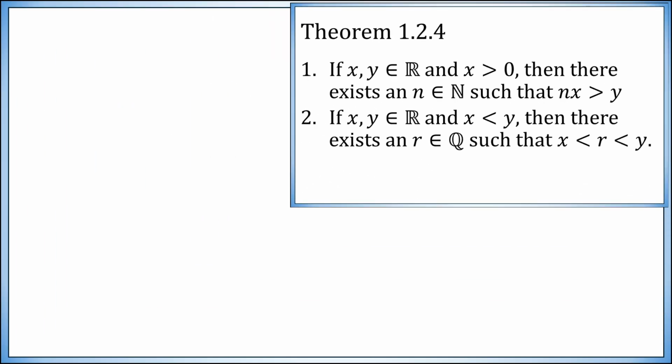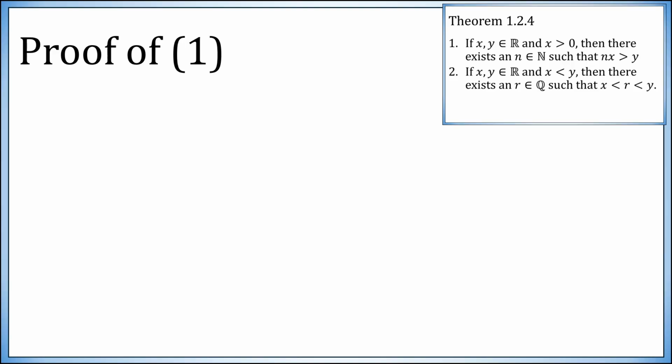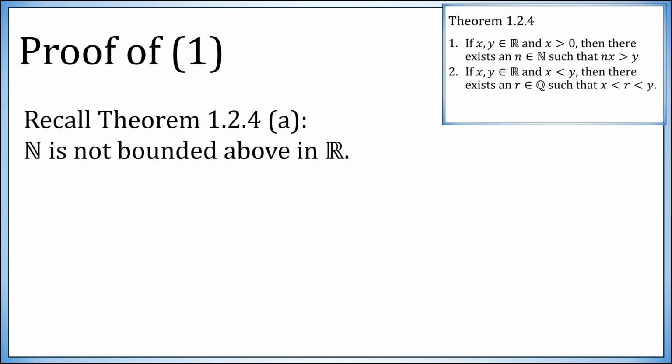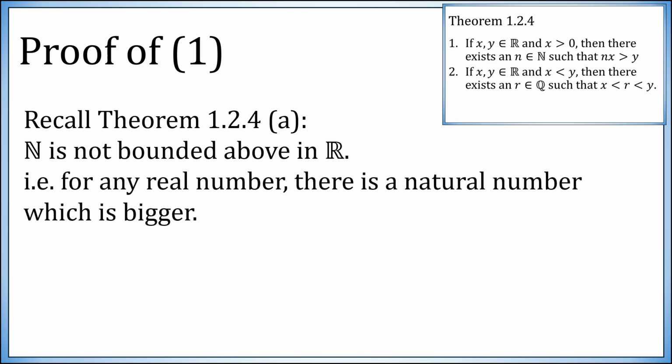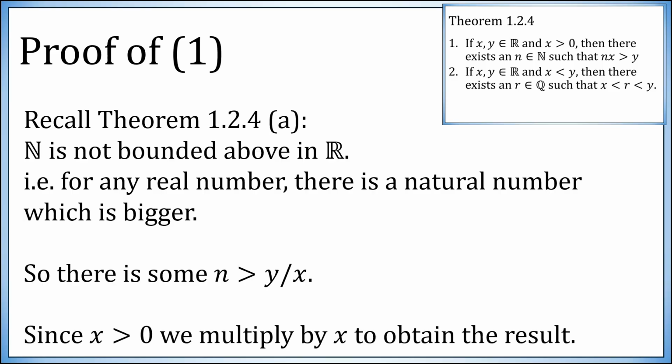Let's prove it. First, the first statement. So recall our preliminary result. The natural numbers are not bounded above. So for any real number, that's not an upper bound, meaning for any real number, there is a natural number bigger than that. So since x in the first version here isn't 0, it's positive, y over x is a real number. Since it's a real number, it's not an upper bound on the naturals. Pick a natural number bigger than it, then multiply by x, which is positive, so it doesn't flip the inequality, and you get that n times x is bigger than y.